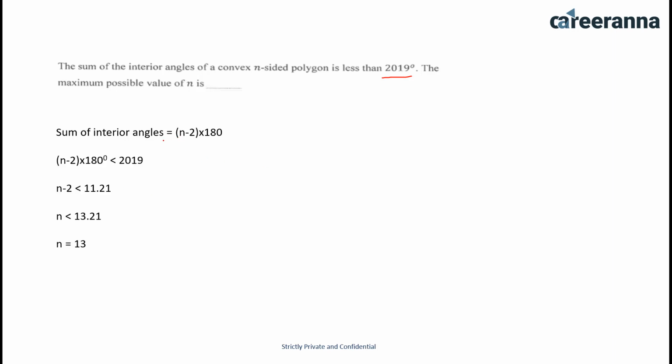All of us know that the sum of interior angles is (n minus 2) multiplied by 180. We can take an example of a triangle. n minus 2 is 1, into 180, which is 180. So the sum of interior angles of a triangle is 180.